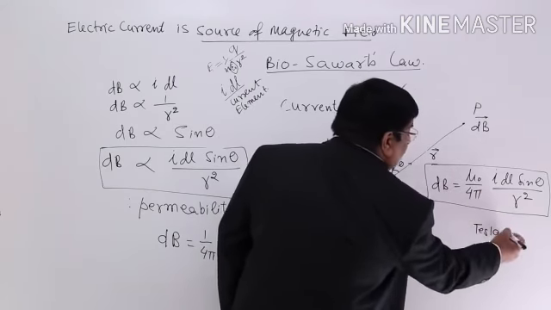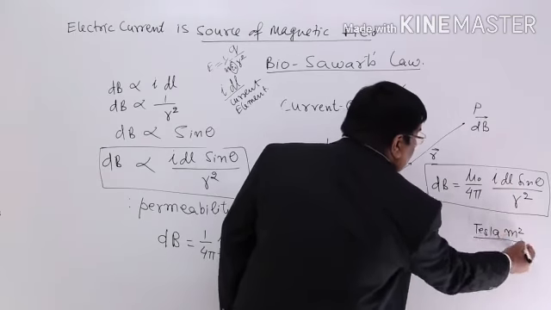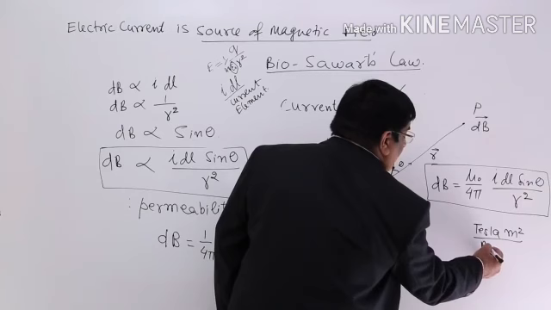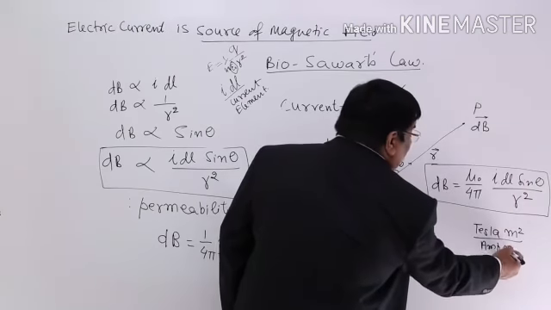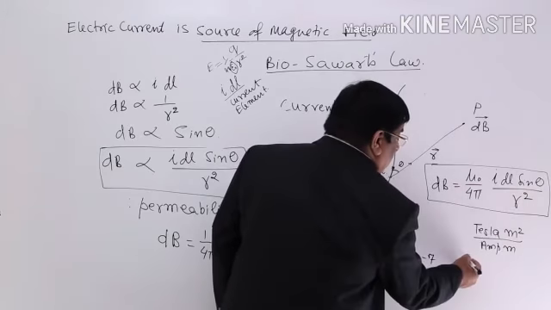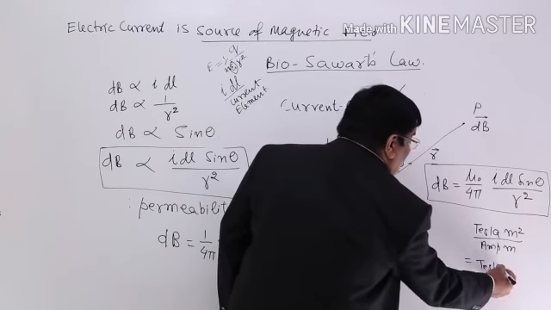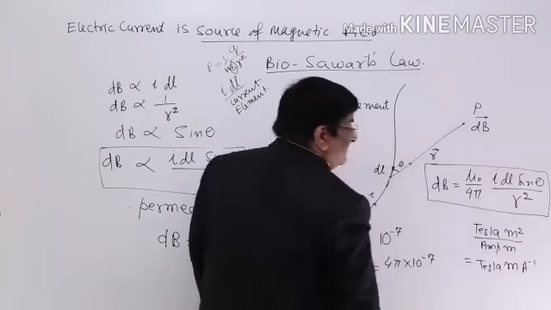R square, meter square, upon I, ampere, per ampere. dl is again meter, sine theta has no unit. So let's do the cancellation, and this is Tesla meter per ampere.